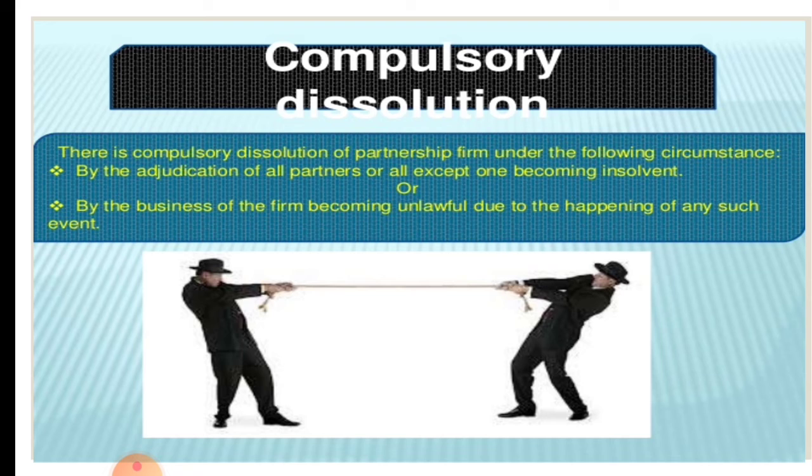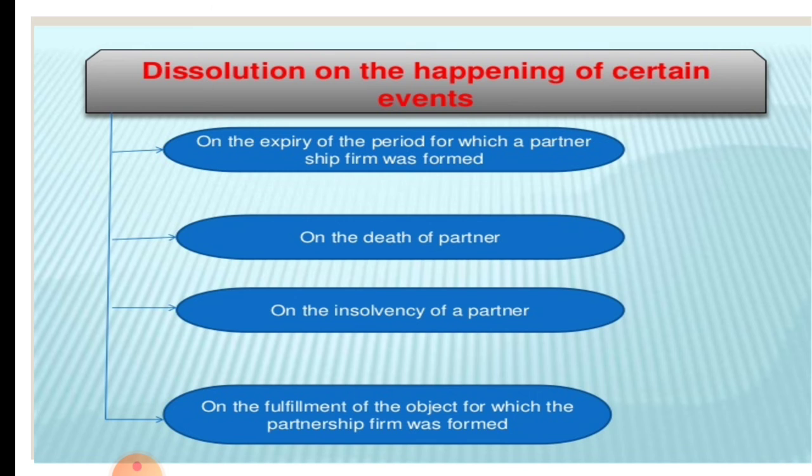Then compulsory dissolution. There is compulsory dissolution of partnership firm under the following circumstances: by the adjudication of all partners, or all except one, becoming insolvent. If all the partners become insolvent or all except one of the partners become insolvent, then the firm automatically gets dissolved. Or by the business of the firm becoming unlawful, or the happening of any such event. So unlawful business is being done. In that case, it has to be dissolved.